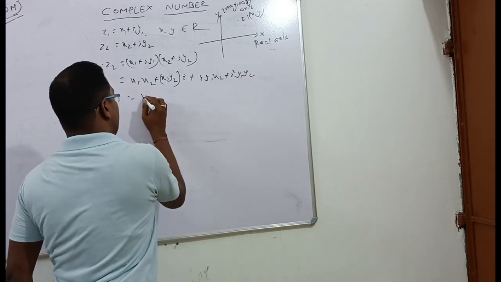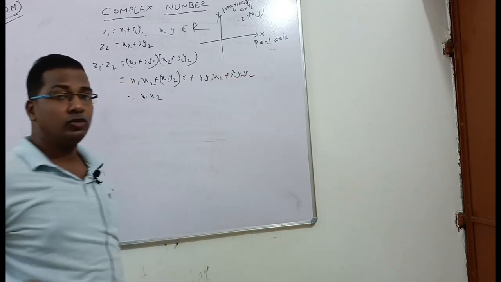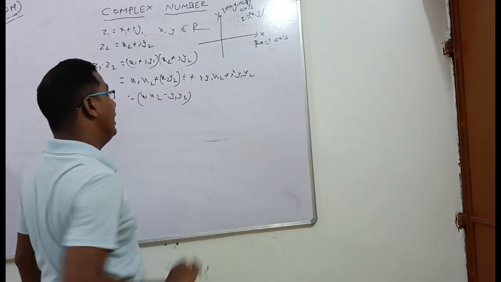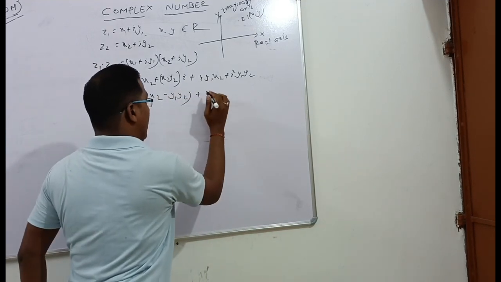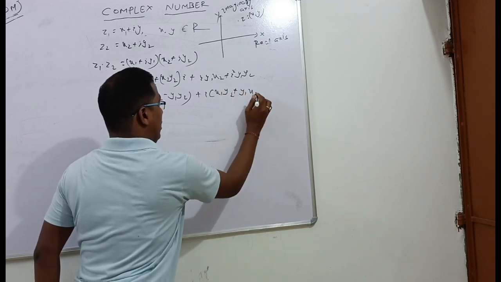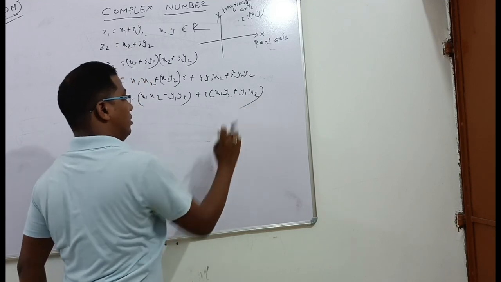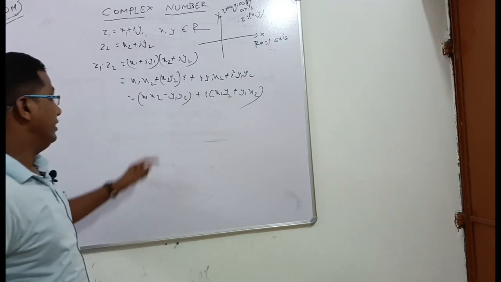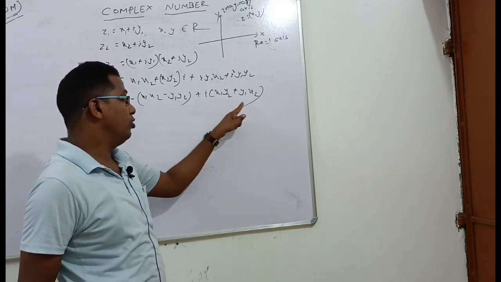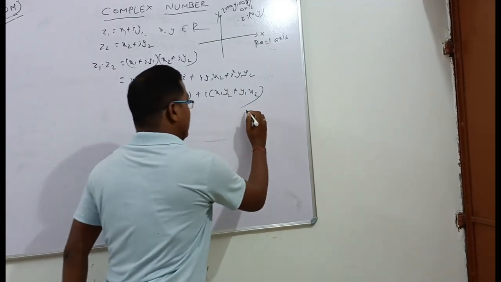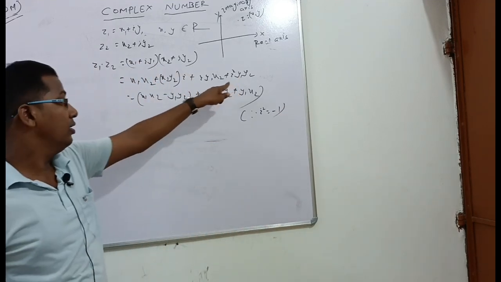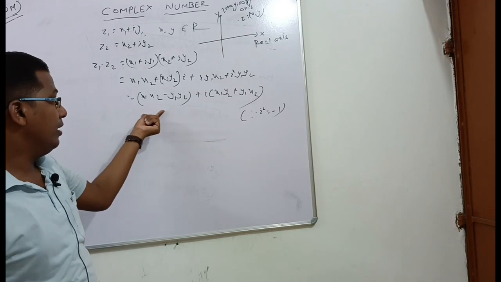y1 y2, that is x1 x2. i square is -1, so minus y1 y2, that is the real part. Here I take i common, i into x1 y2 plus y1 x2. That is x1 x2 minus y1 y2 plus i times x1 y2 plus y1 x2, because i square is equal to -1. i square means -1, so that will be minus. That is the real part and that is the imaginary part.